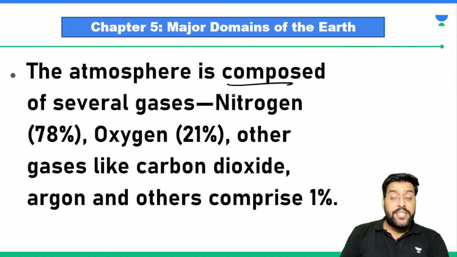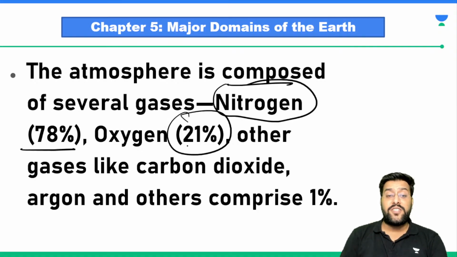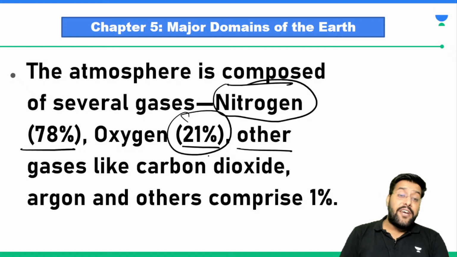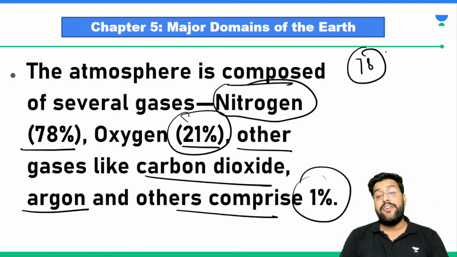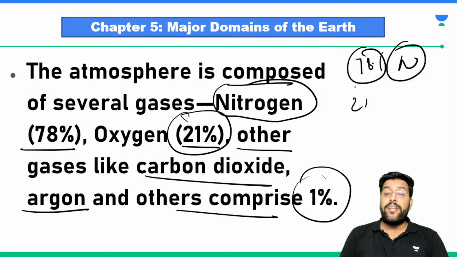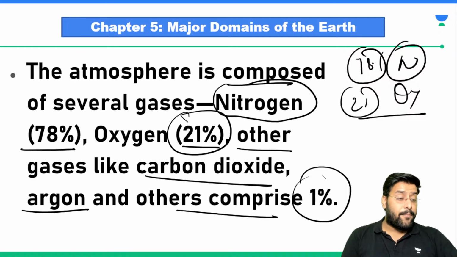The atmosphere is composed of several gases. Nitrogen is in the maximum amount, 78%, followed by oxygen at 21%. And then we have other gases like carbon dioxide, argon, neon, hydrogen. They comprise just 1%. So the majority is nitrogen and oxygen. So these are the important features of these three important domains.